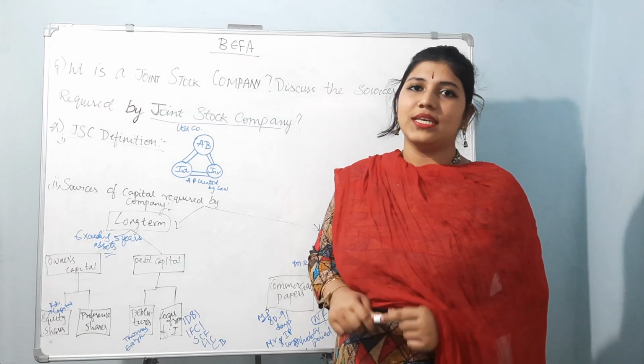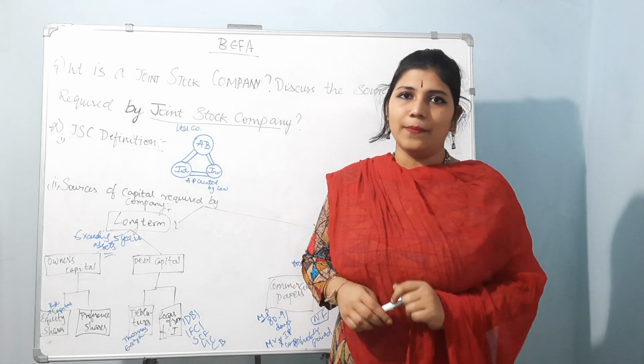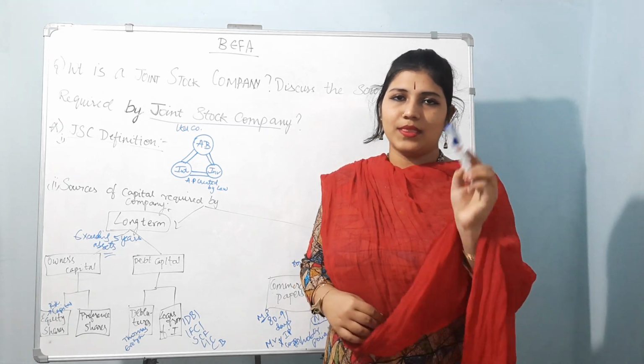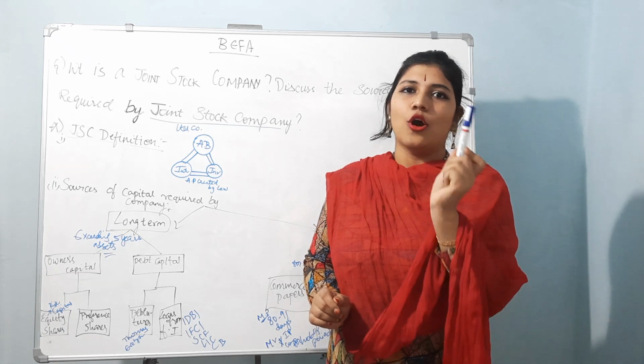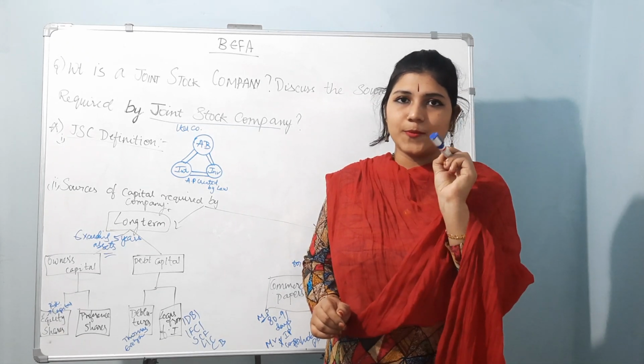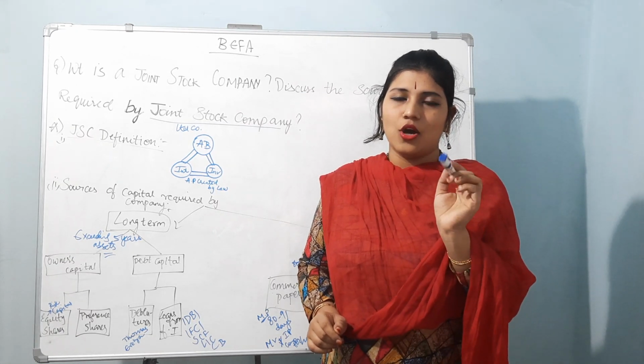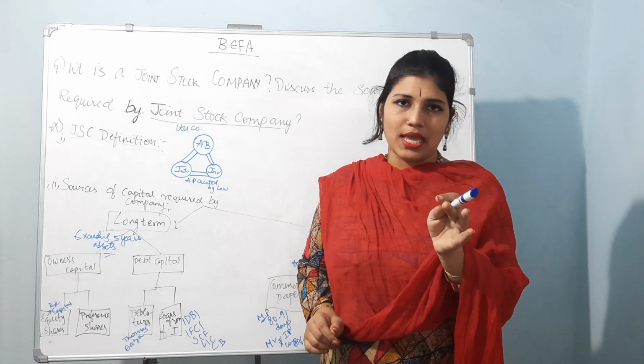Whenever you see the balance sheet of a company, sundry debtors and bills receivable are current assets, whereas bills payable and sundry creditors are liabilities.